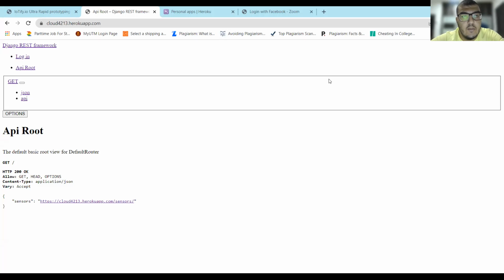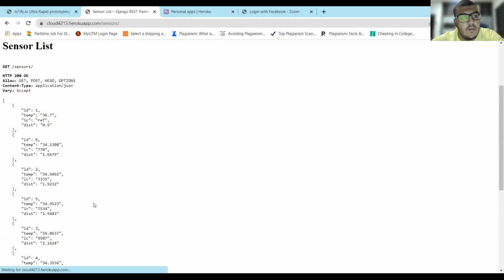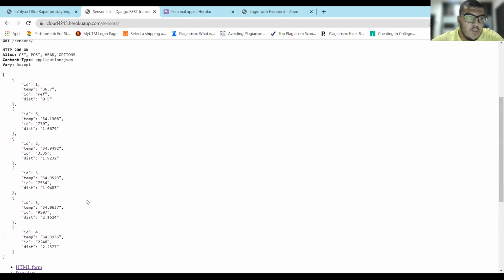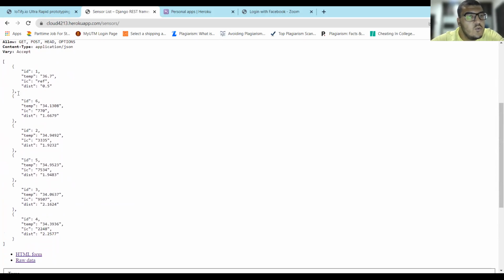So this is our default database which is uploaded to the Heroku app. So I have already sent some data to our database, and as we can see here, it's sorted by the distance as we mentioned in the serializers file. So it goes from lower to higher distance, so distance 0.5, 1.6, 1.9, and so on. And we also have our ID or our count. So this is the first sent reading, second, third, fourth, and so on. So how do we actually send this?